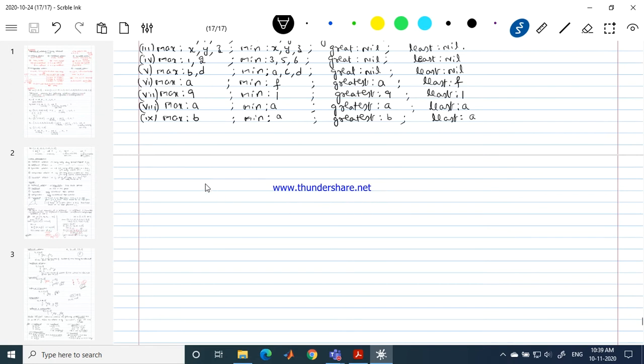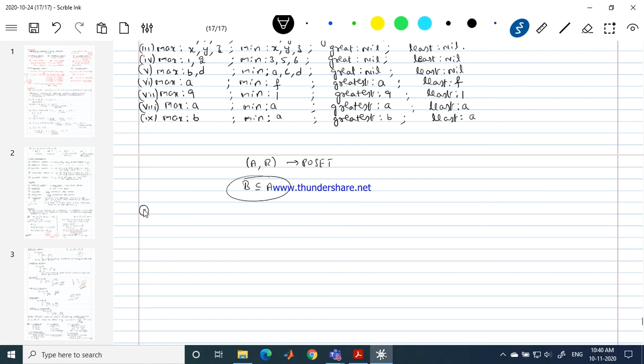Okay, next one is the continuation of this, but it is a different one. If you have (A, R) a poset, and you consider a subset B of A, this is very, very important. Now the next four definitions are with respect to the subset B of A. This is what the definition says.